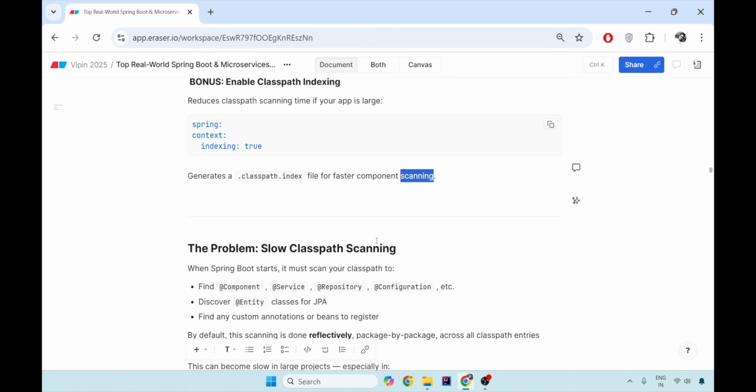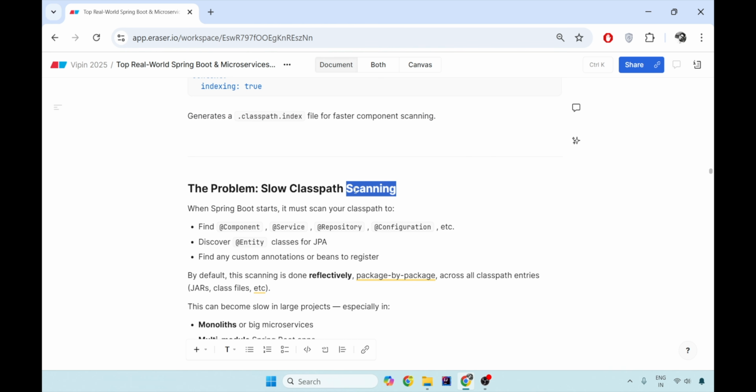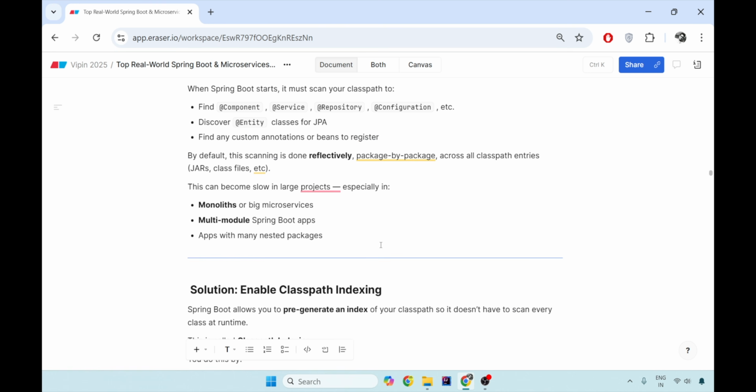So due to slow classpath scanning, we were facing the cold start problem. When Spring Boot starts, it scans your component, service, entity, repository configurations, discovers your entity classes, and finds custom annotations and beans to register. By default, this scanning is done package by package across the complete classpath entries in the jar, in the class files. And if your project is very, very big, then it becomes the bottleneck.